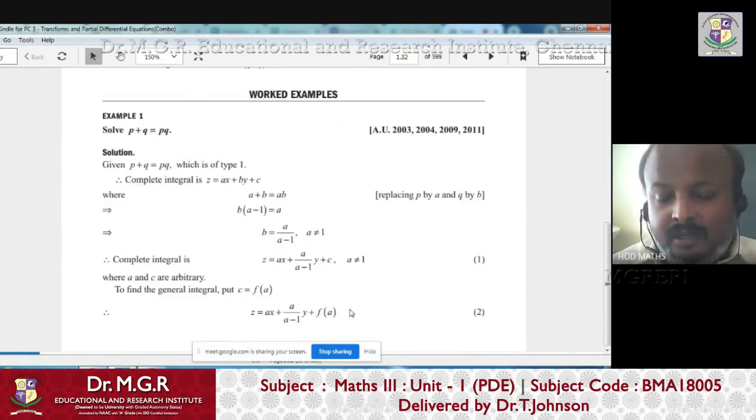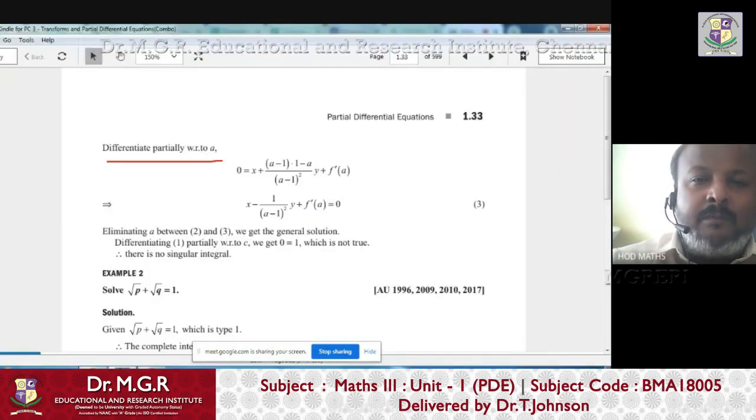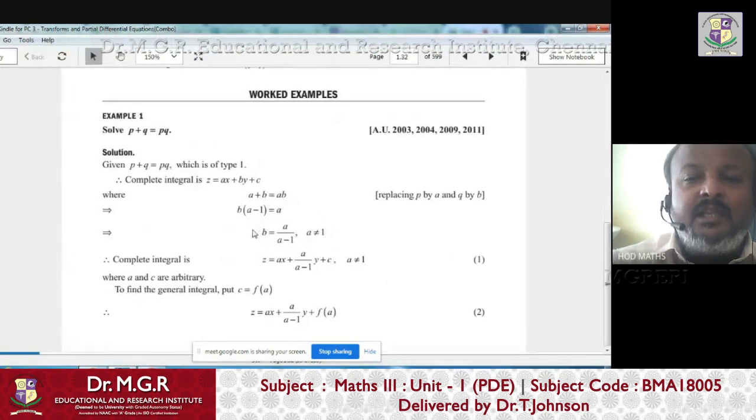Now once you write like this, you have to differentiate this equation partially with respect to A. This is a standard procedure for all problems. For all the problems, after getting this complete solution, you have to put C equals to some f of A, and then differentiate with respect to A.